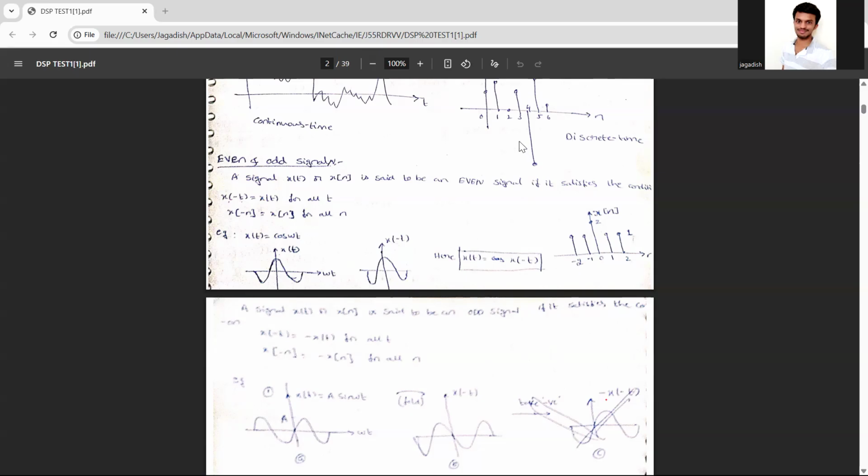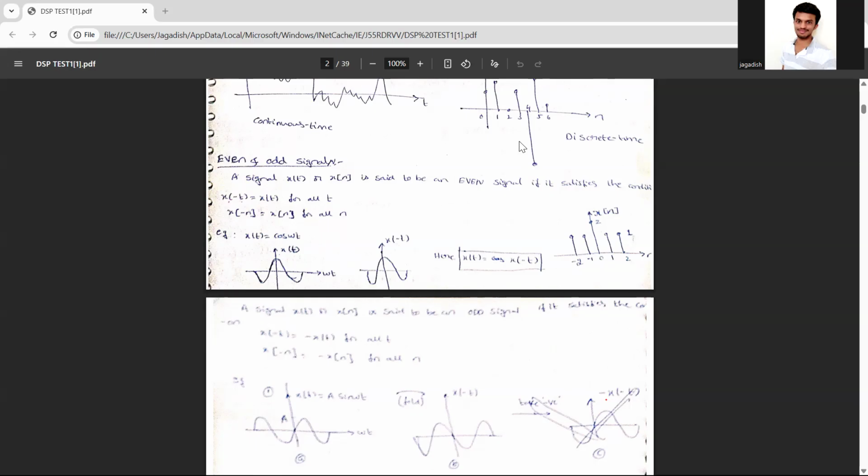So for that you have to write an example. Continuous signal, what example can you give, Parthu? Your name is Parthu only, yeah? Pratisha, sir. Okay, Pratisha, what example can you give for a continuous time signal?